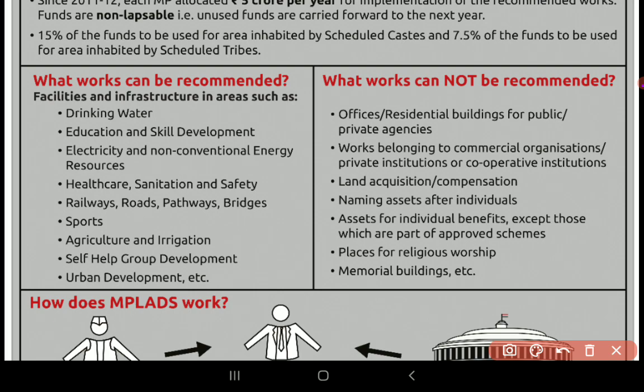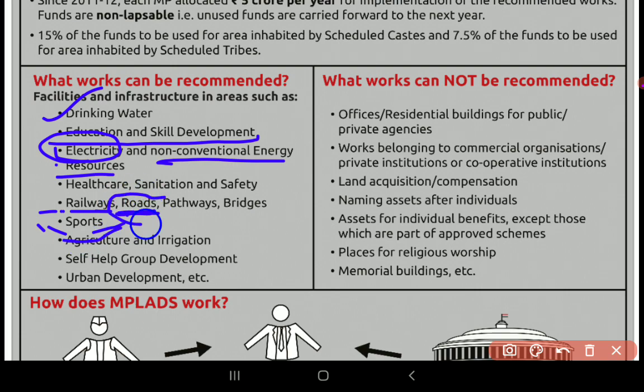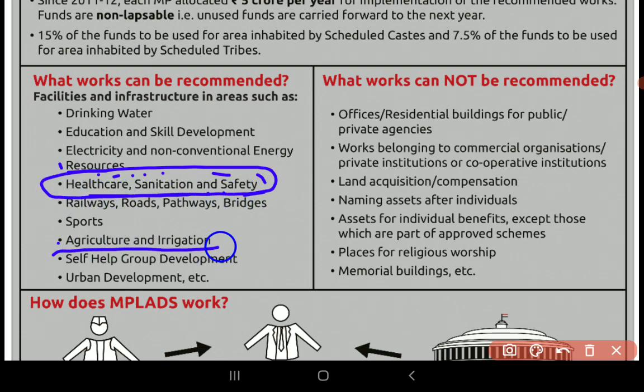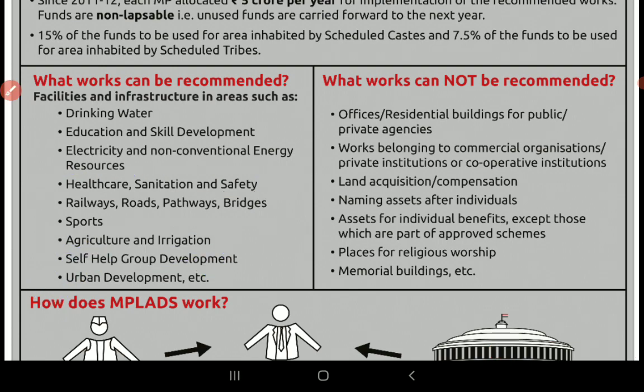Okay, what you can propose is for drinking water purposes. They are given for drinking water purposes, education and skill development, electricity and non-conventional energy sources, sports, for roads, this is very important, roads, pathways, bridges, health, sanitation and safety, this is also important, agriculture and irrigation, self-help group development, urban development, etc. He can propose for these.